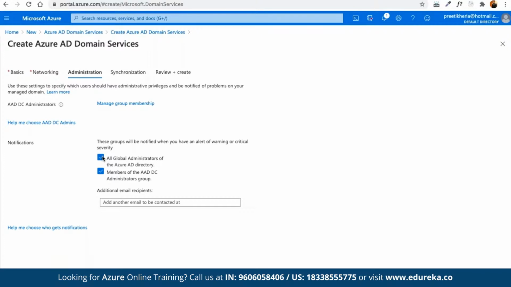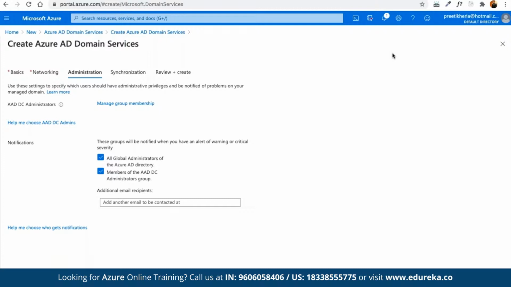And then we can choose to specify the notifications. So these groups will be notified when we have an alert of warning or critical severity. So here we can choose all global administrators or the members of the AD group as a part of the administrator group, where we can add multiple sets of users as and when required. And here we can add additional email participants by specifying their email addresses. We are going to add the users later on, so we can keep it to the default parameters for now.